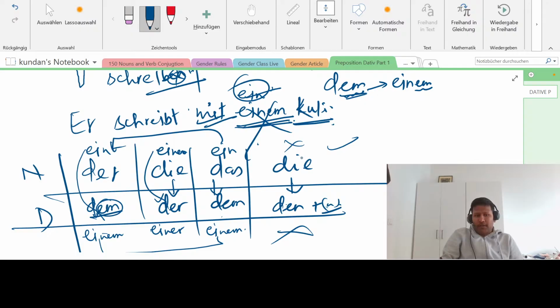So anyone has any doubt so far? I'm telling you guys that this is such a mistake that people do at B2 level, not even at A2 level. I've seen people making this mistake quite often at B1 and very rarely at B2, because at B2, if you make this, you're killing yourself in the exam. You will get directly 0 marks for the entire sentence, and people will feel that you don't know anything about dative and other things, right? But people make mistakes because they don't practice, right? But if you have understood this part, then please put in the chat that you are getting it.